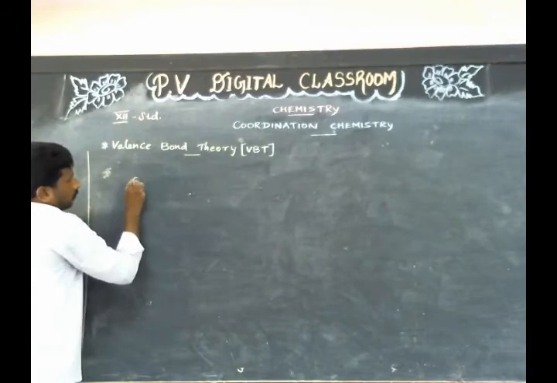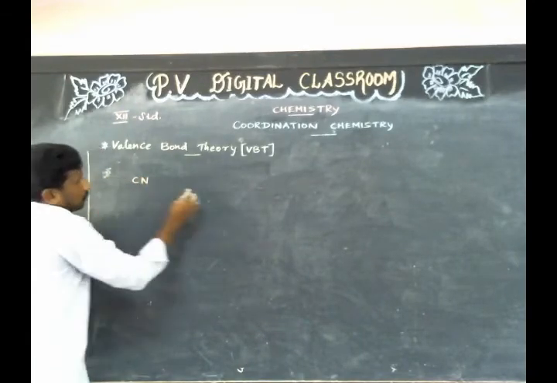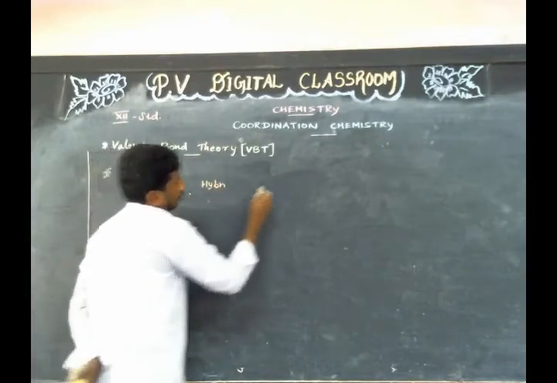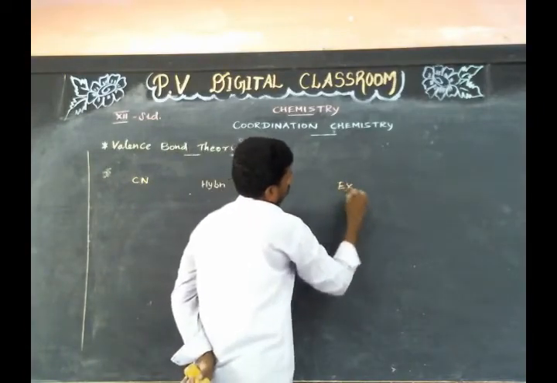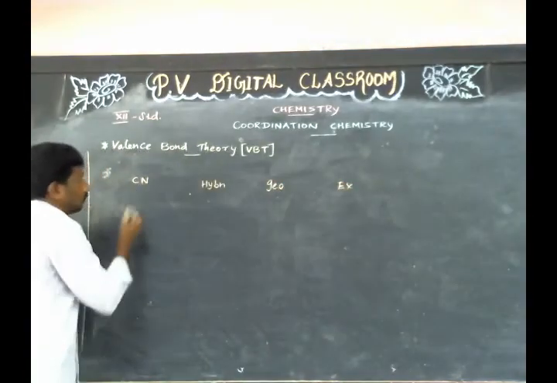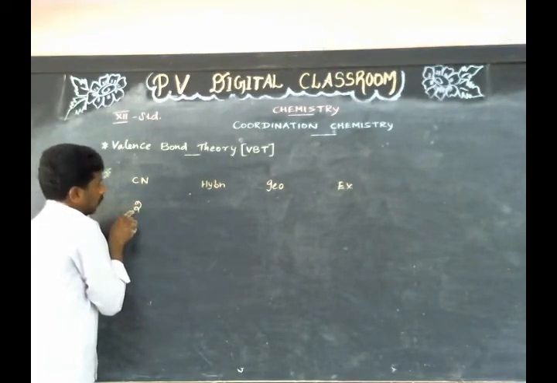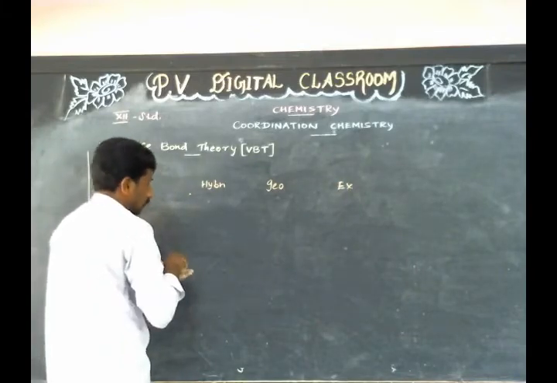Coordination number, hybridization, geometry, example. If coordination number is 2, then hybridization is sp.